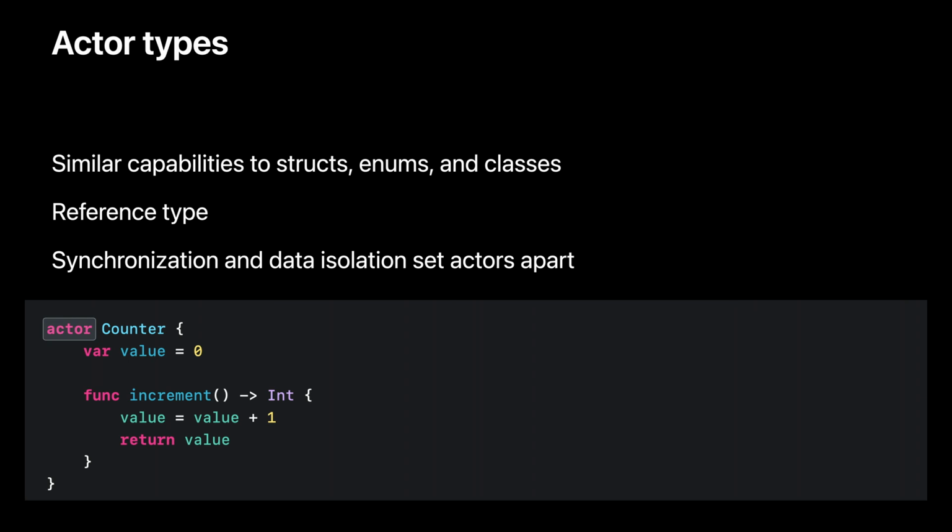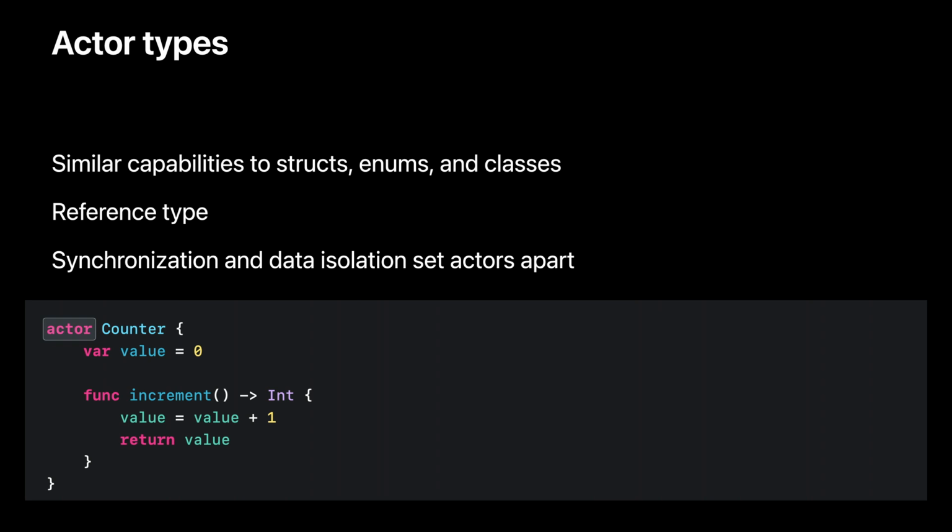In fact, the primary distinguishing characteristic of actor types is that they isolate their instance data from the rest of the program and ensure synchronized access to that data. All of their special behavior follows from those core ideas.